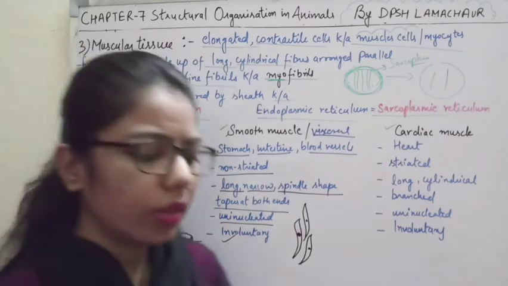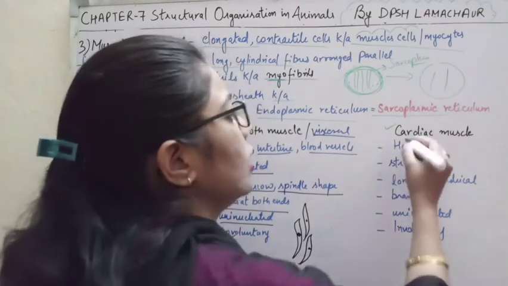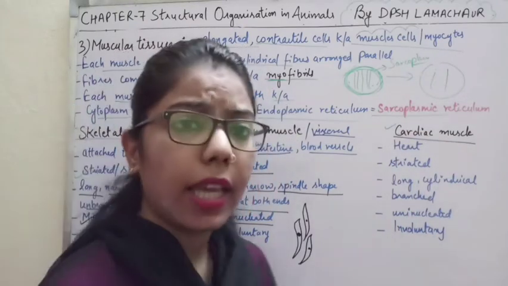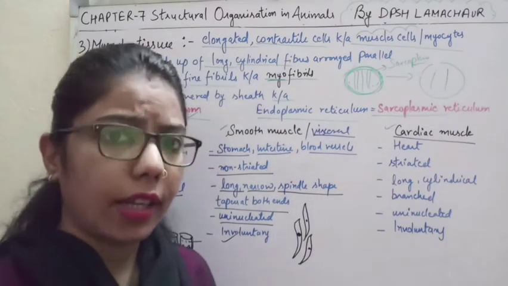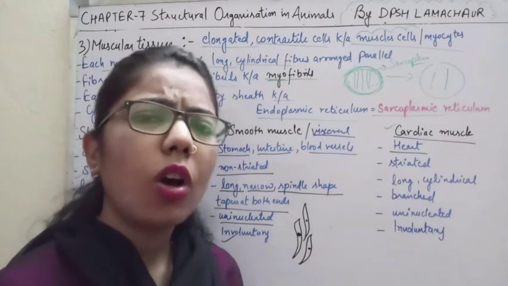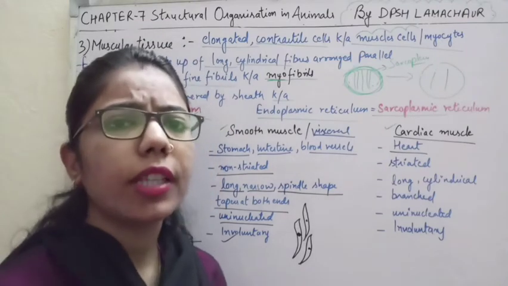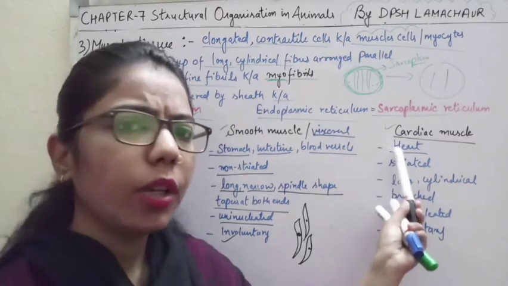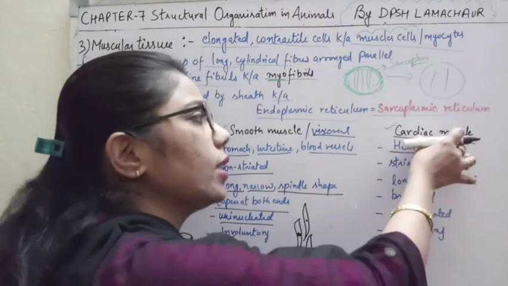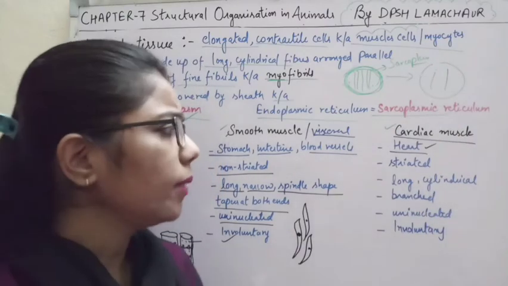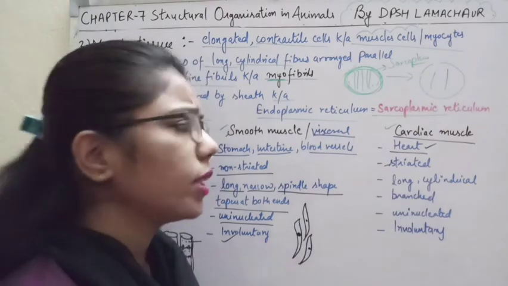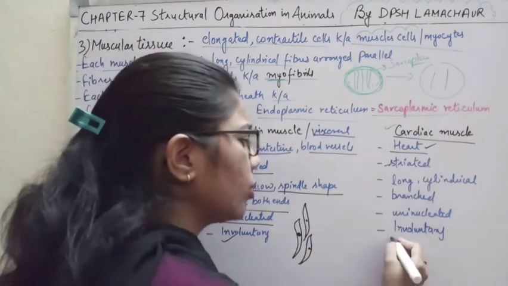Now come to the third one, the cardiac muscle. This is a contractile muscle, which has the tendency to contract. Specifically, it is present in the heart, or sometimes in the larger veins going towards the heart. You can see these muscles only in the heart, that's why it is known as cardiac muscle. If we talk about striation, you can see some striation there.